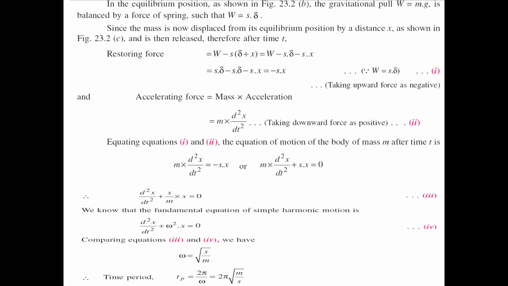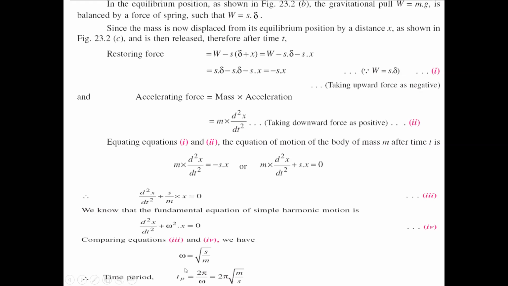This equation is compared with the fundamental equation of SHM, that is d square x by dt square plus omega square x equals 0. Comparing the two, omega equals square root of s by m.